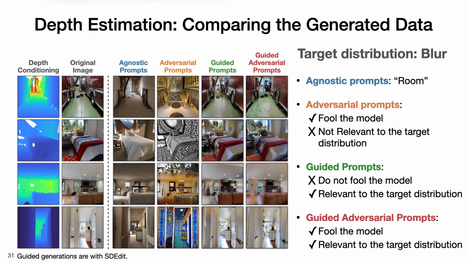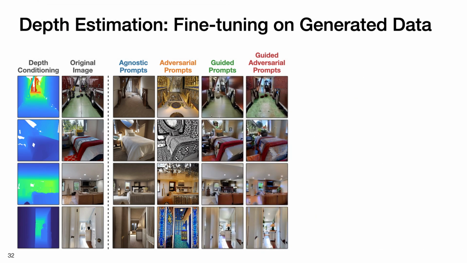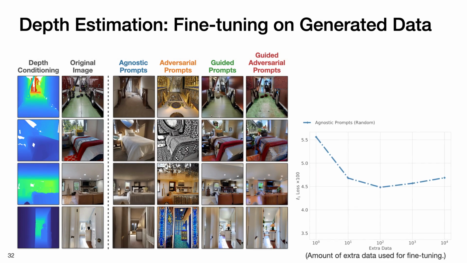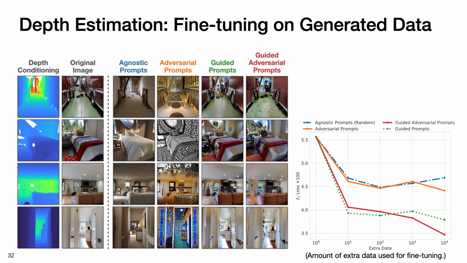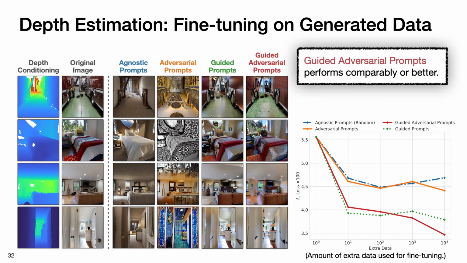Here are the generations for a different target distribution, blur. Here are results from fine-tuning on the different generated data. Our results show that guided adversarial prompts performs comparably or better compared to the baselines.